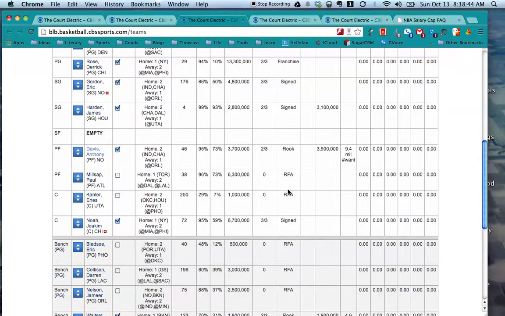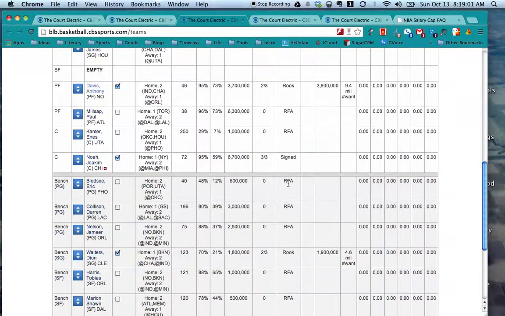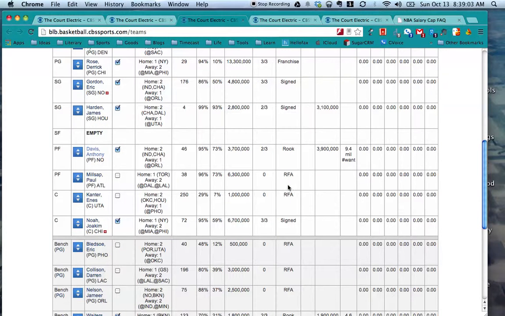One of the keys that we need to remember for our contract system is that when players' contracts are done, instead of them being unrestricted free agents as in the NBA, in our league they are all restricted free agents, which is different than the real NBA, but it allows us to retain our own players if we really want to, because we can always match the deals.